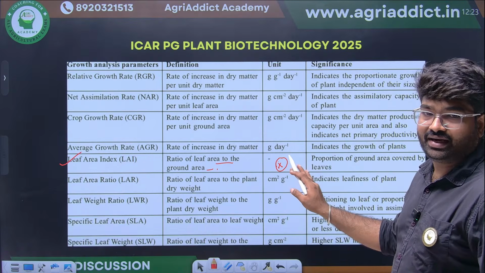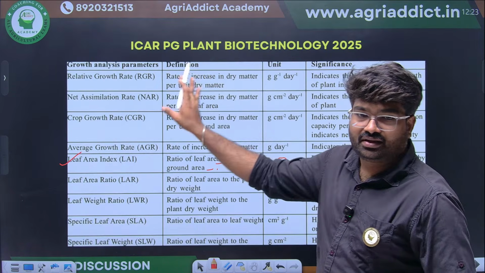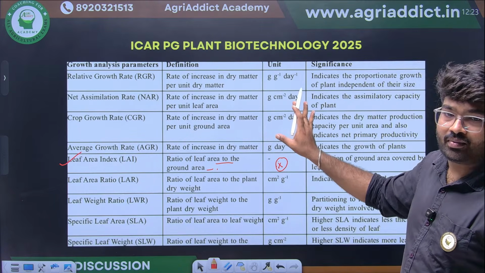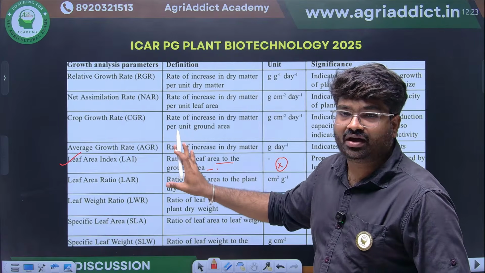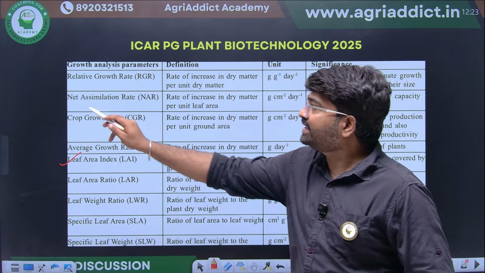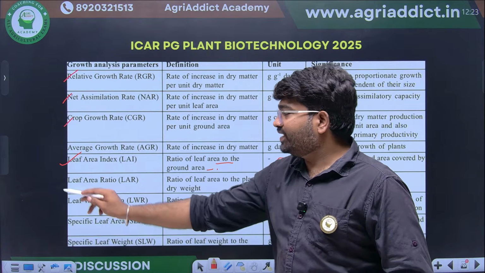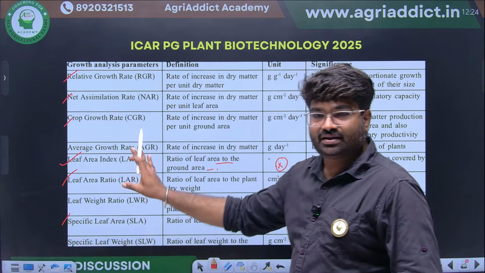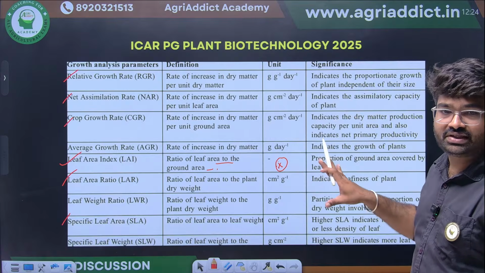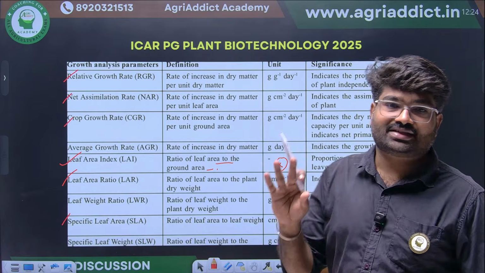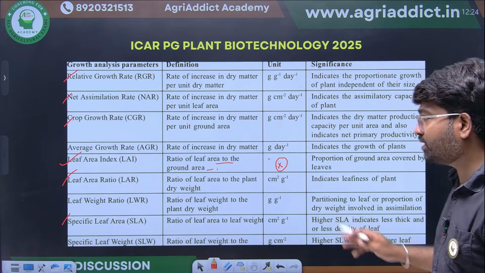That is unitless. You just go through all the formulas along with the purpose why we are using these growth parameters. What is net assimilation rate, crop growth rate, RGR, TK, leaf area ratio, specific leaf weight. What is the purpose? You just go through this. From this, they will surely ask one question. TK. So this is a very important topic.